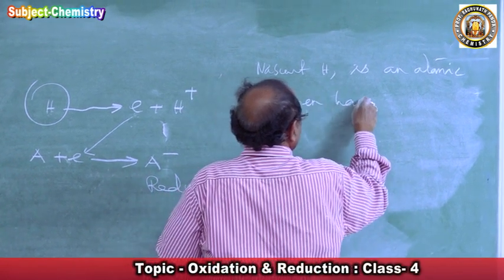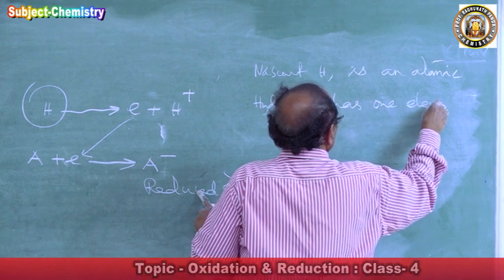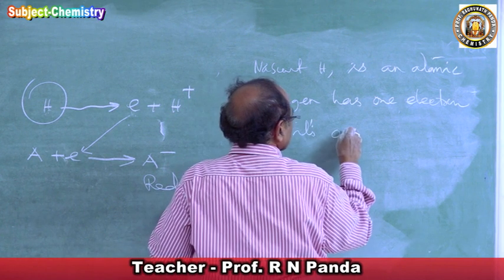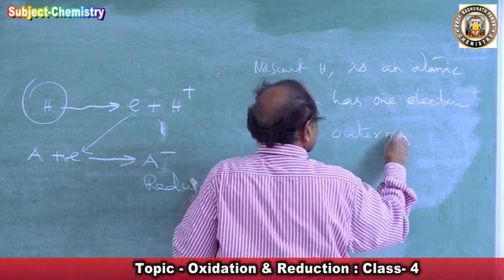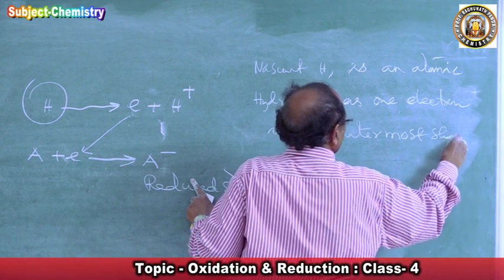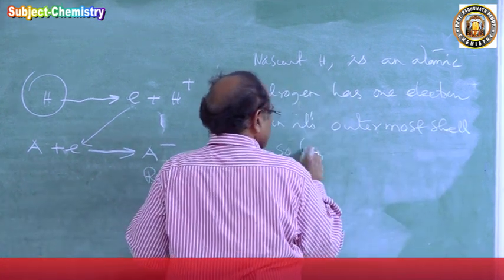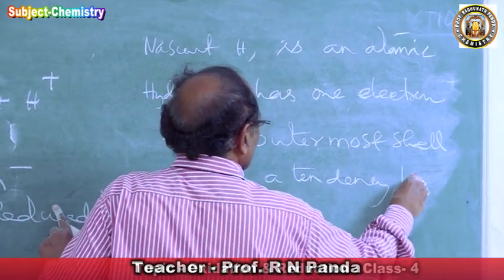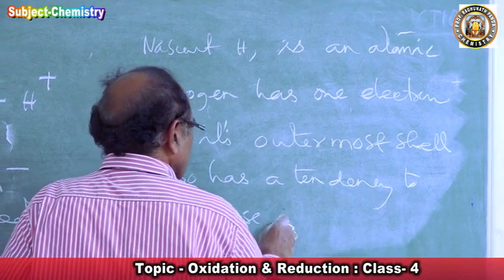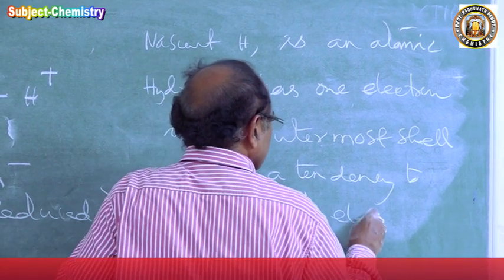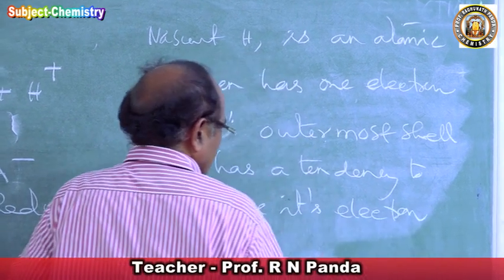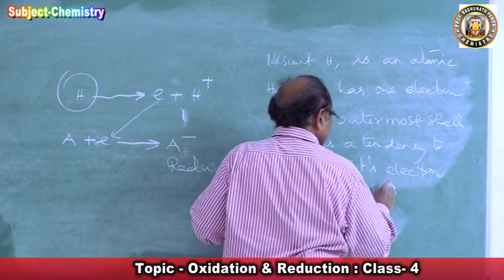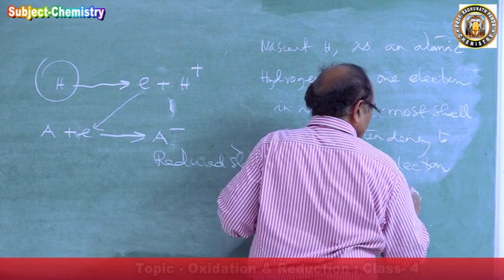It has one electron in its outermost cell, so it has a tendency to lose its electron to form H plus ion to become stable.